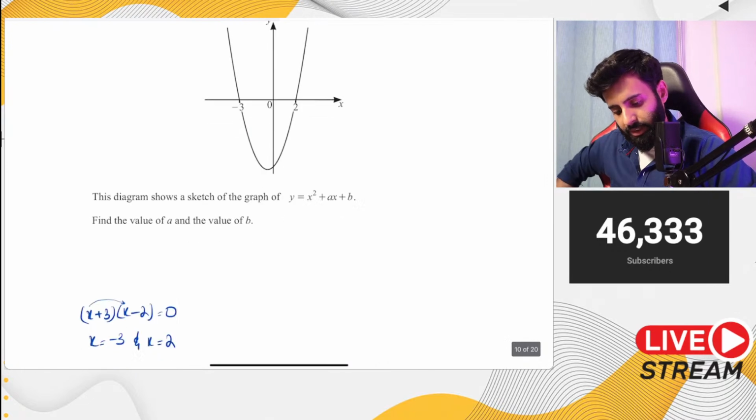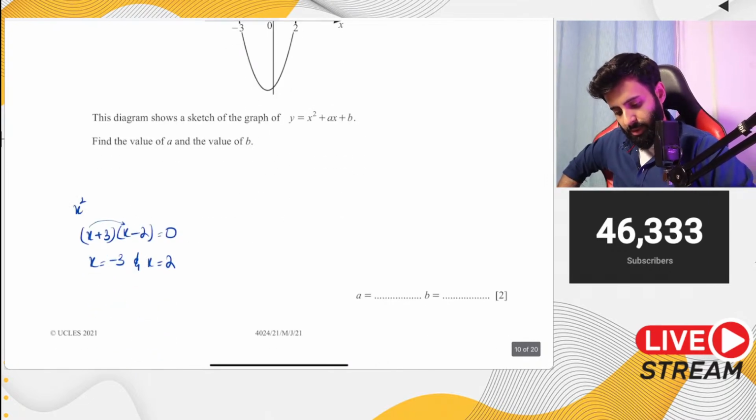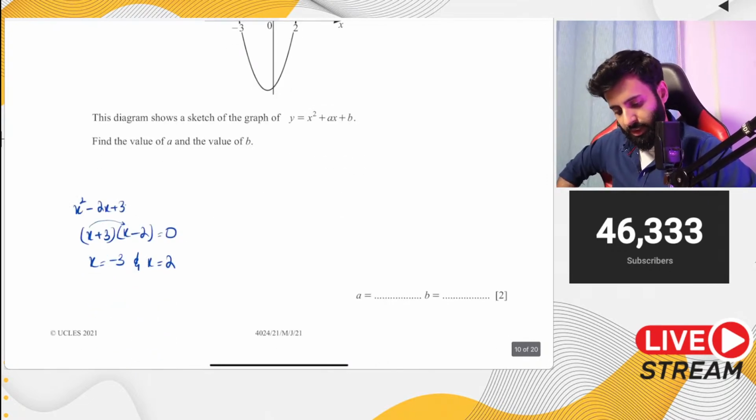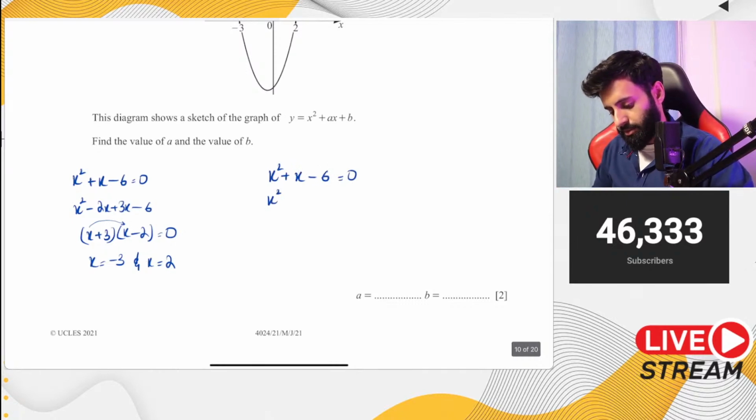Yeah, so x into x is x squared minus 2x plus 3x minus 6. So this becomes x squared plus x minus 6. Now, according to the question, the equation that you should have ended up with is this: x squared plus x minus 6 equals 0, and equals y actually. So we'll call it equal to y as well.